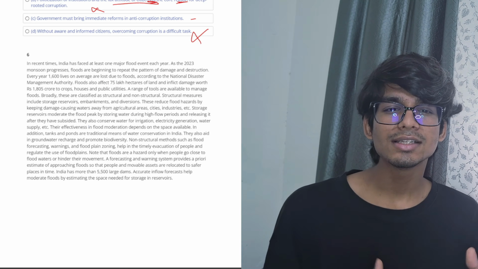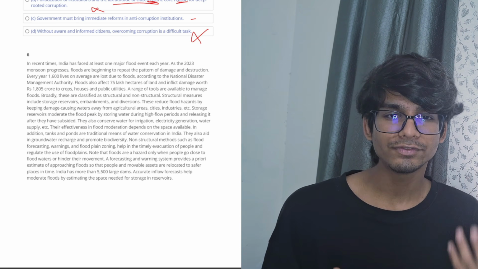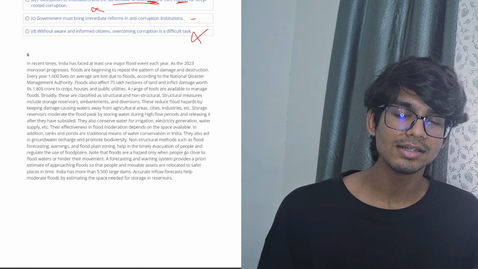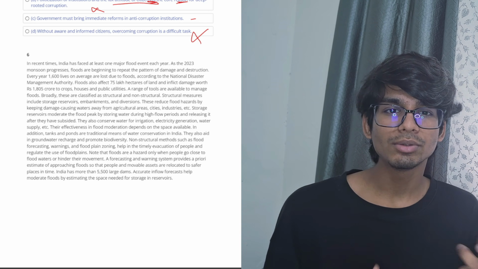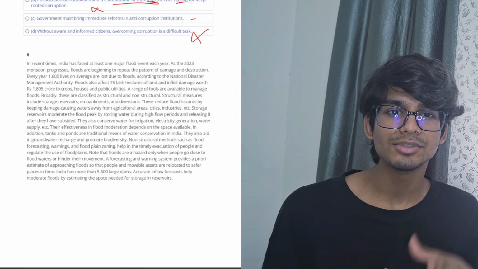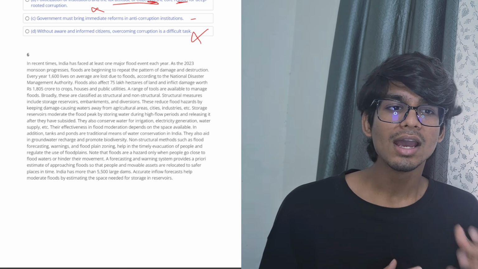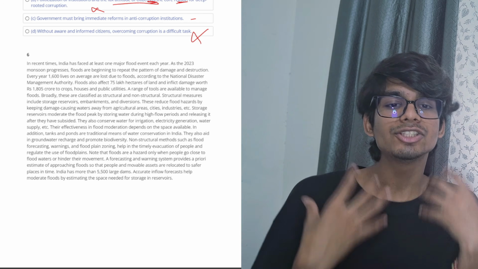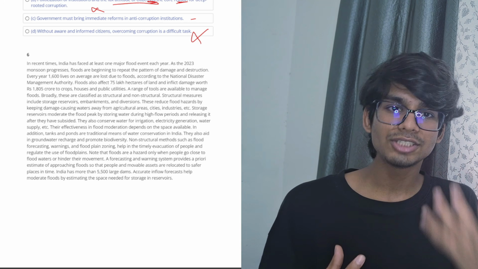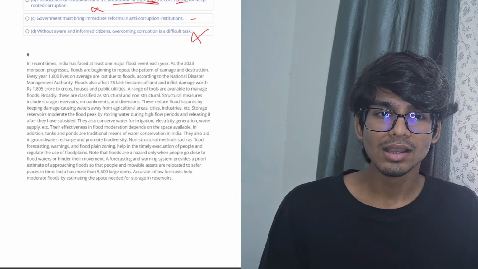So the sixth passage talks about how the frequency of floods has increased in India recently, and there are two measures given to curb that. First, structural measures like dams and reservoirs. Second, the non-structural measures like proper warning, and the non-structural measures can actually be used to utilize the structural measures in a better way. Let's go to the questions.